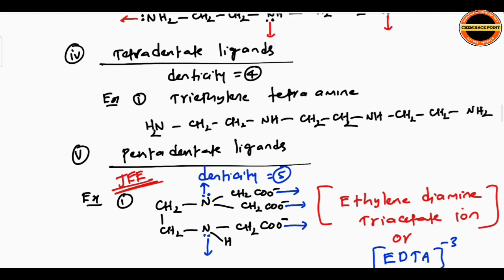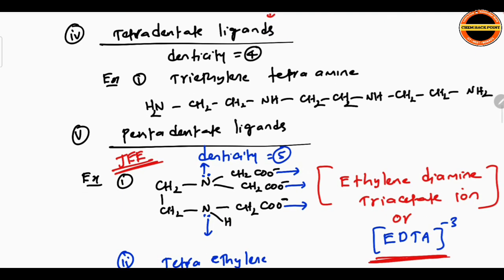Similarly, pentadentate ligands. Here, see. This question was asked in JEE. Pentadentate ligands: ethylene diamine triacetate ion, like EDTA minus 3, you can mention. EDTA minus 3, meaning what is the total negative charge? Here there is one negative charge, here there is a negative charge, here there is a negative charge.